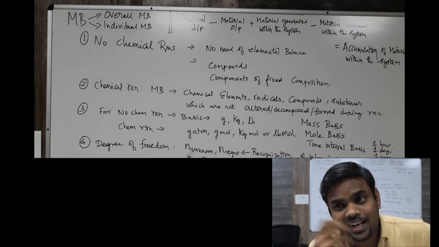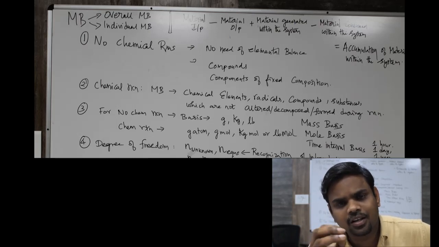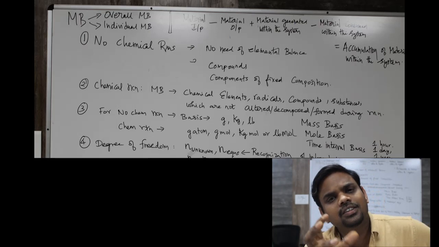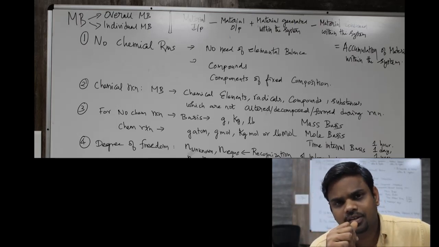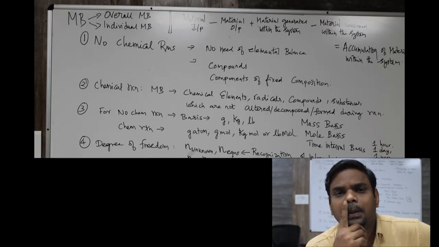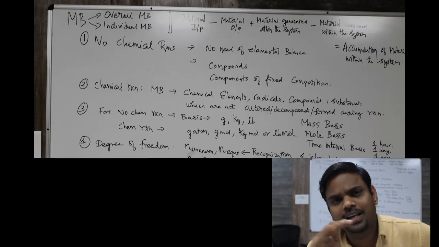Or even if a reaction is involved, whatever reaction is involved, we are going to consider a molar basis. There also we can consider it with respect to the reactant, or it can be based on the product. Either based on the reactant or based on the product we can choose the basis, but it should be in molar basis when a chemical reaction is involved.